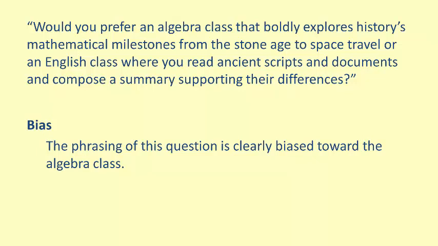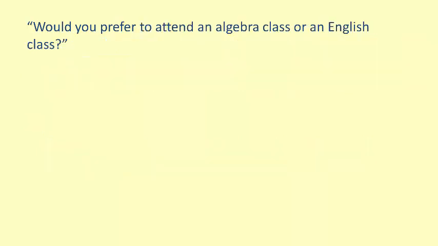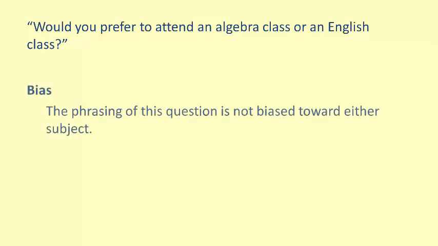The final version of the survey question is, would you prefer to attend an algebra class or an English class? The question is free of bias. The phrasing does not express an opinion for either of the classes.